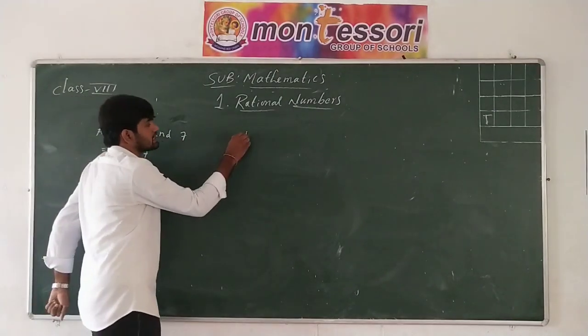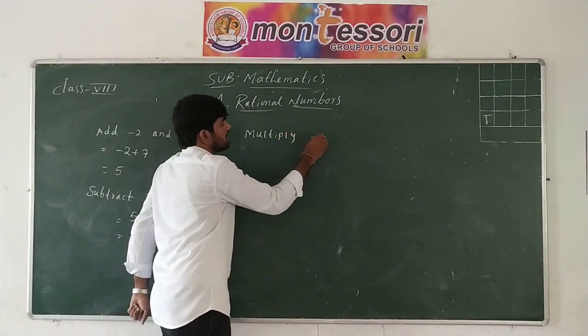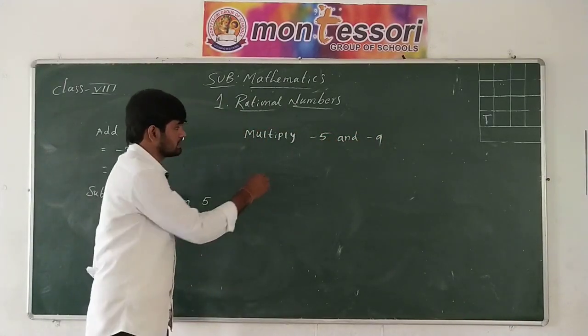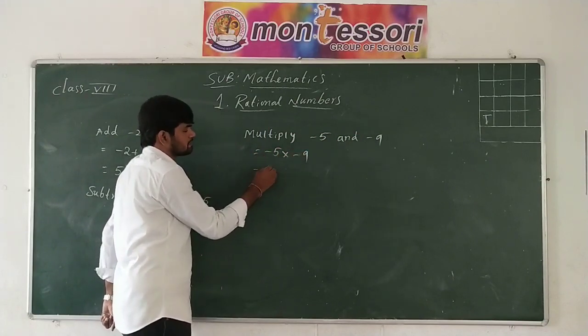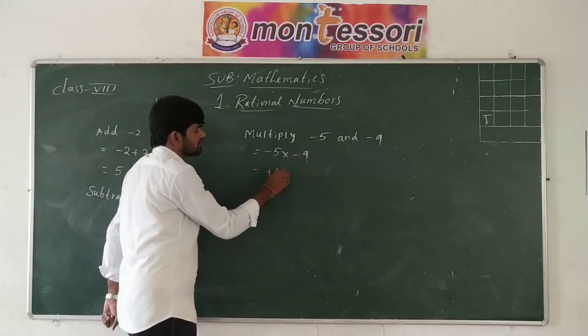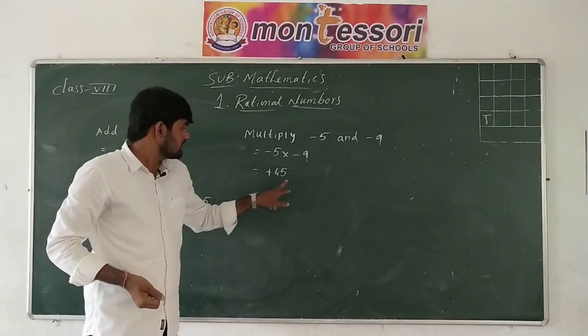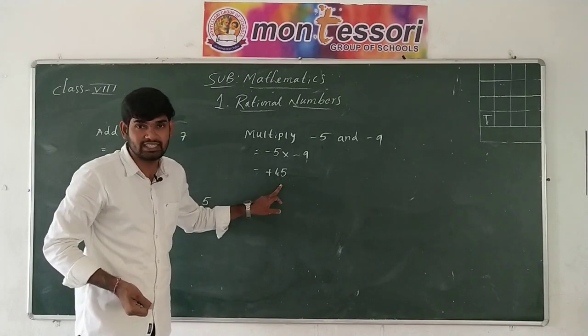Now let me take one more example, on the operation multiplication. Multiply minus 5 and minus 9. What is the result? Minus 5 into minus 9: minus into minus is plus, so 5 into 9 is 45. When you multiply two negative numbers the result is 45. 45 is a natural number, a whole number, and an integer also.